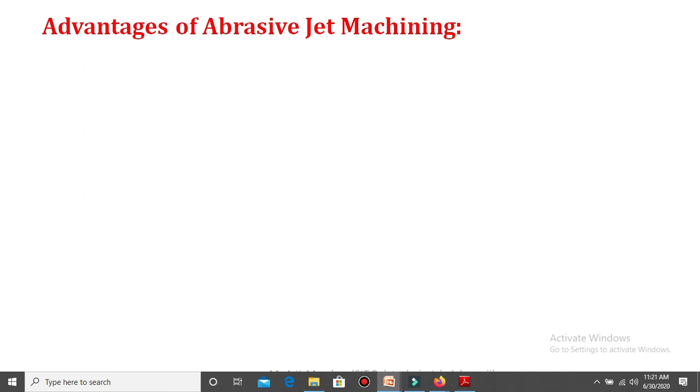Next, abrasive jet machining has various advantages. First of all, there is a high surface finish. That is a very important advantage of abrasive jet machining.